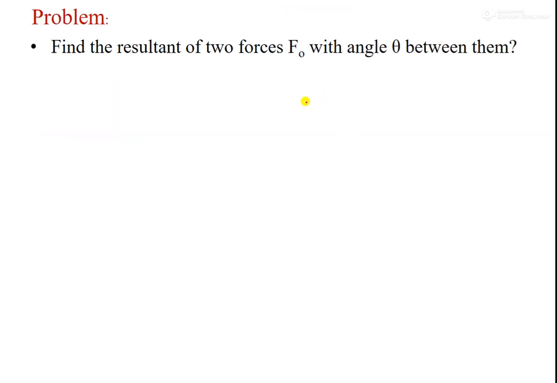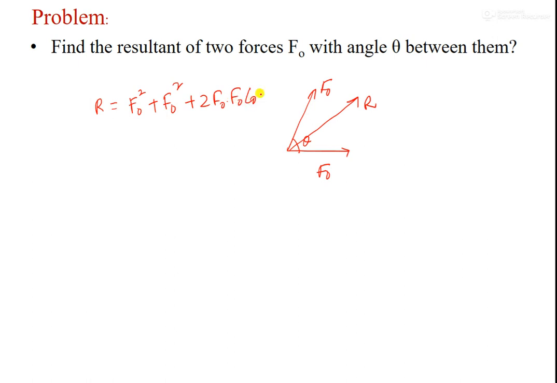Suppose there are two forces here, F naught, and both are equal, F naught, and the angle is theta. So now we have to find the resultant. The resultant will be in this direction, R. So R squared is equal to F naught squared plus F naught squared plus 2 F naught into F naught cos theta, right? So that is equal to 2 F naught squared plus 2 F naught squared cos theta. So that is equal to 2 F naught squared common, and 1 plus cos theta.